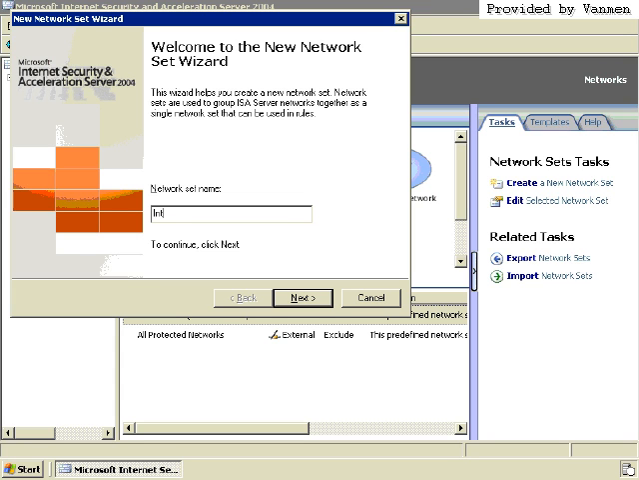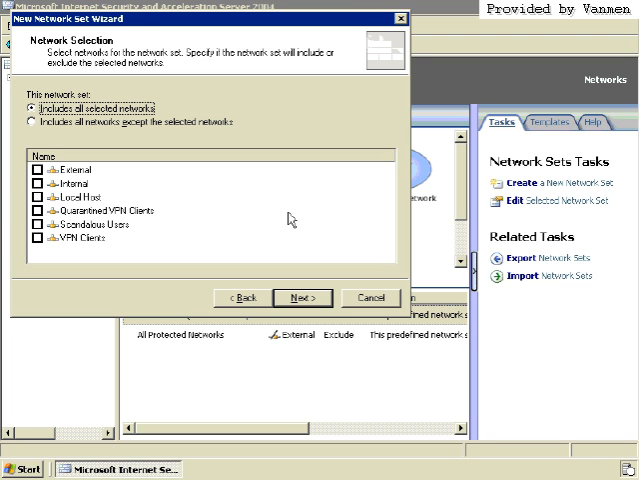So I'm going to say internal without VPN, just as an example right here. And look at this, this is the big choice you have to make. This network set includes all selected networks, or all networks except the selected networks. Now, in this case, I'm just going to say it includes all selected networks. And I've selected the internal and scandalous users, which are my true internal networks.